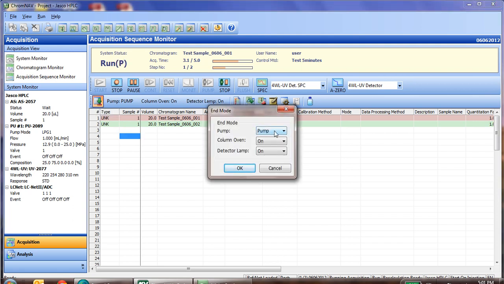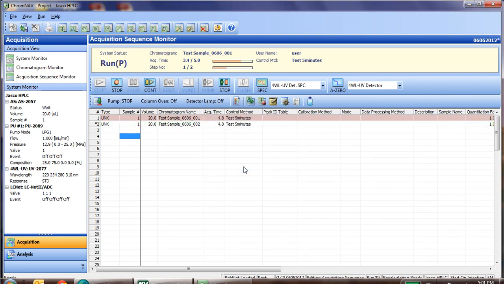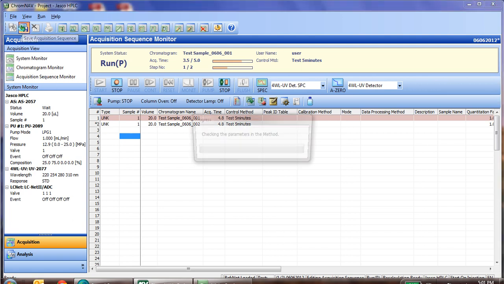change the end mode, you can stop the pump, or you can hold the end conditions or the final conditions of the method. If you're leaving for the night, you'll obviously want to stop. You can turn the column oven off, and you can turn the lamp off if you like on the detector. Simply click OK. Once again, our line turns white with a star, we simply need to update.